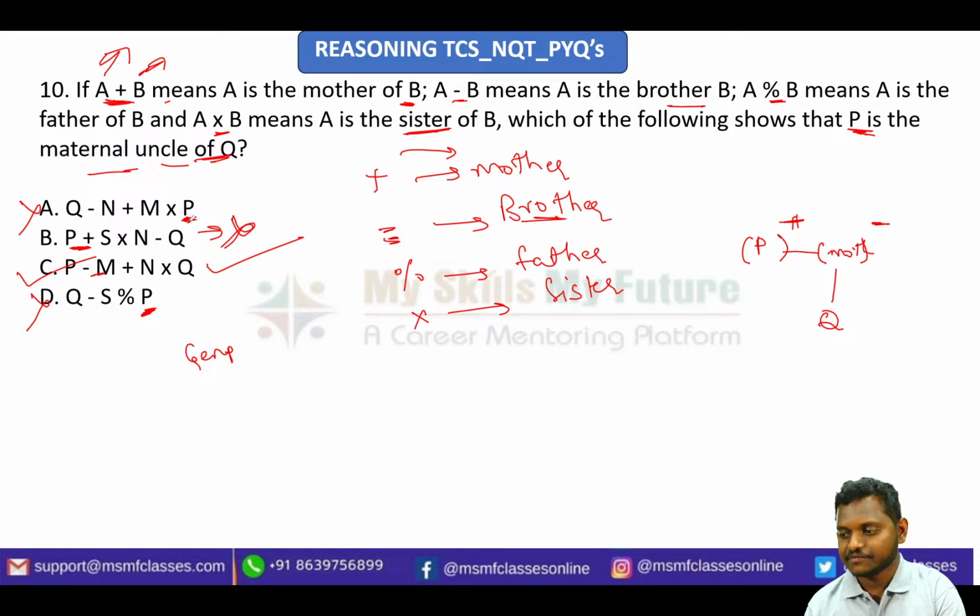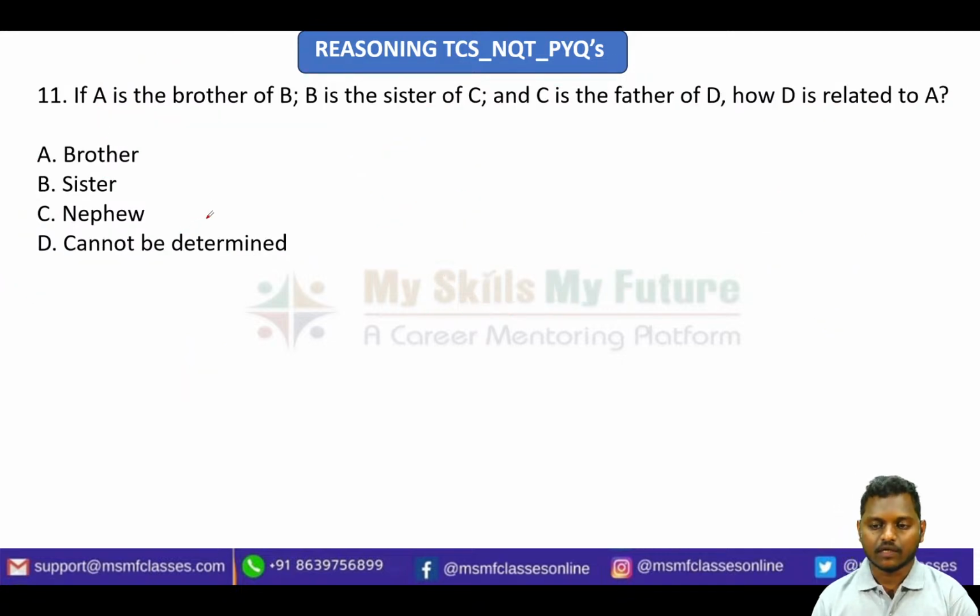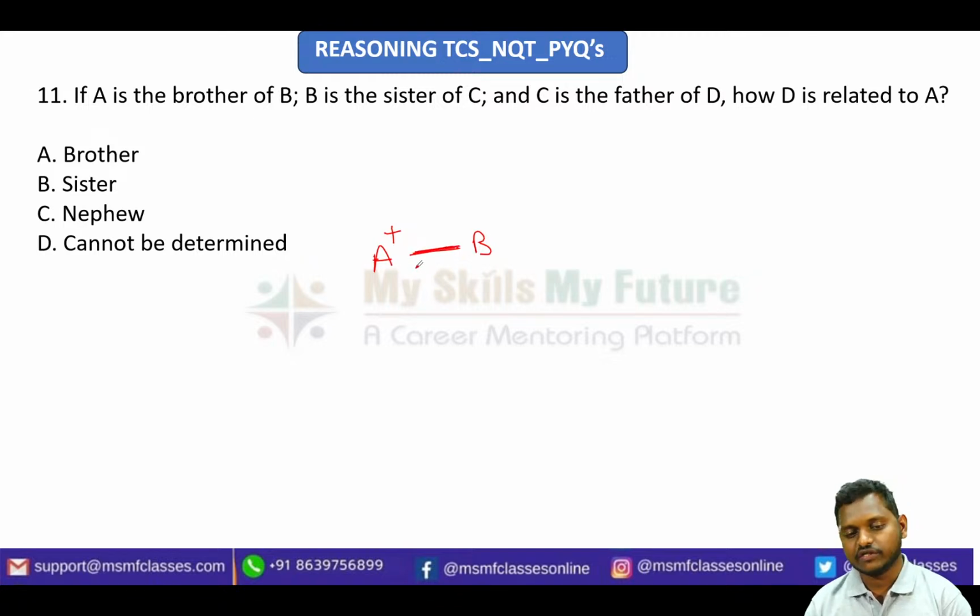Next, it is also from the blood relations topic. Let us go with the question. A is the brother of B. I'm just telling A is the brother of B, so both are from the same generation, so you just use one horizontal line. A is the brother of B, and they're telling B is the sister of C. So B is a sister, female, so we use a negative sign. B is the sister of C, and C is the father of D.